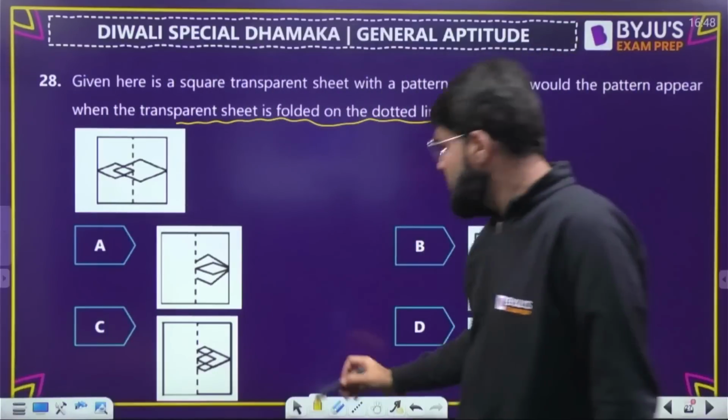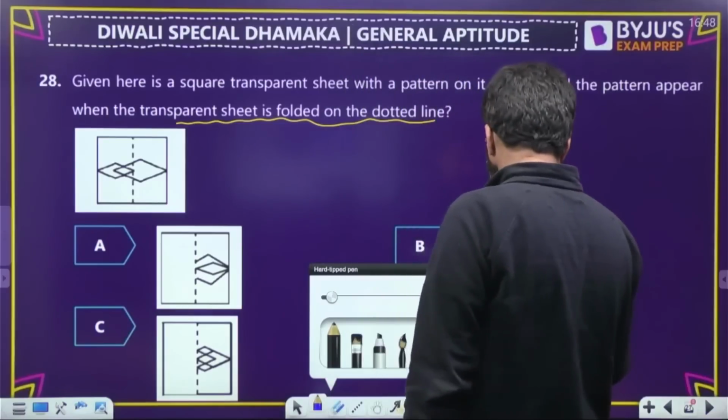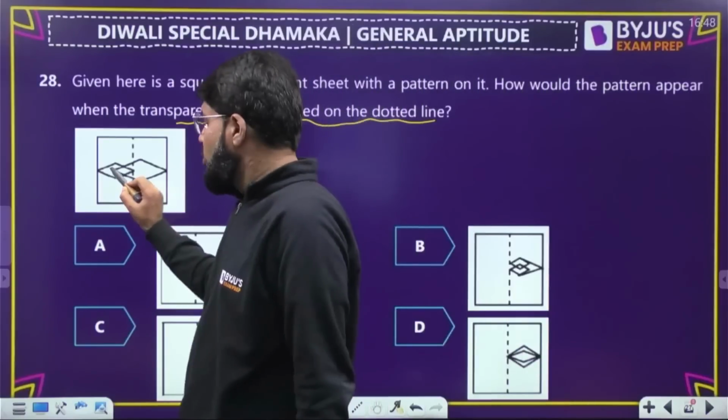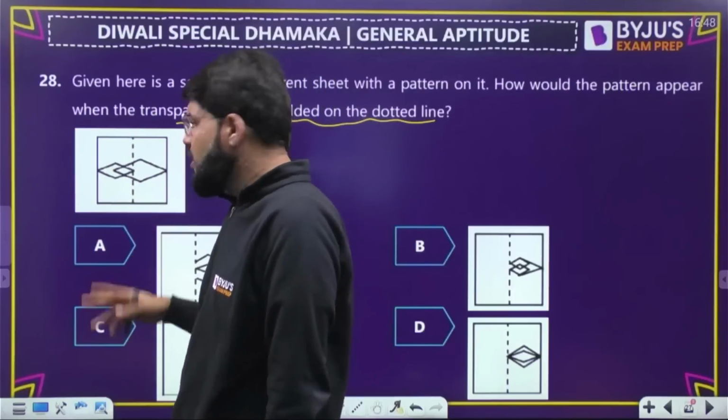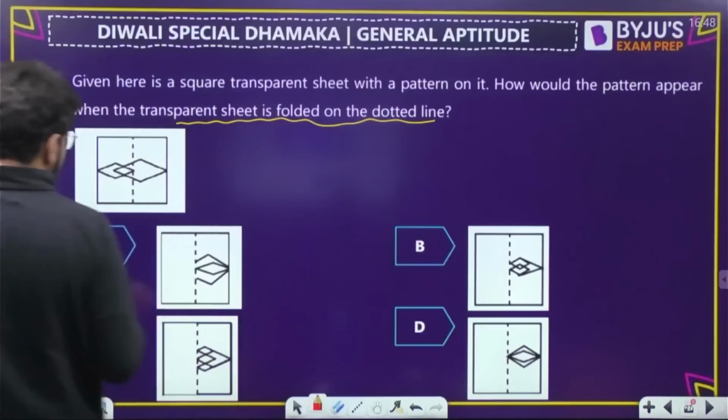It must be folded from left to right. So let me complete the folding here only. Okay, fold it over this one. Whatever is on the left will also be seen on the right because it's transparent. You've just folded it, so you can see through the paper. Whatever is drying, look into this.